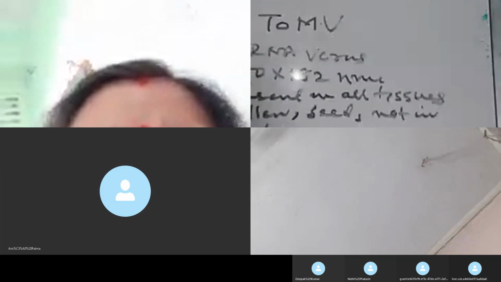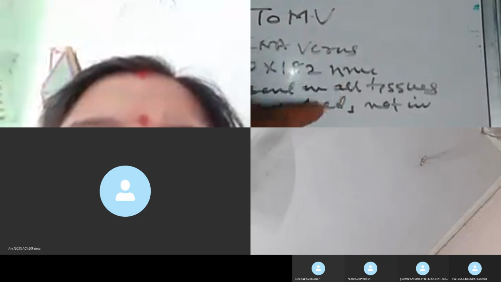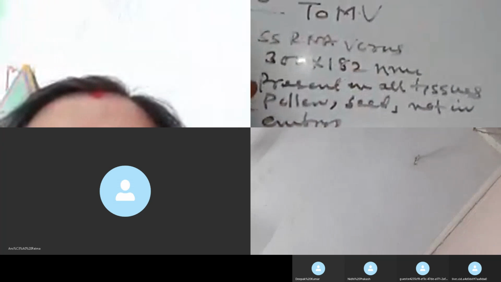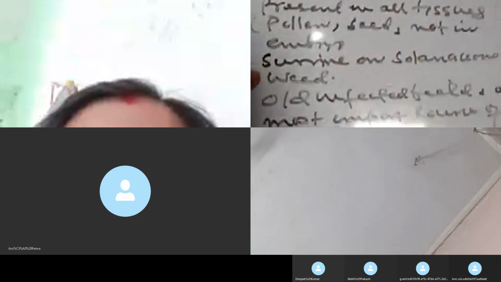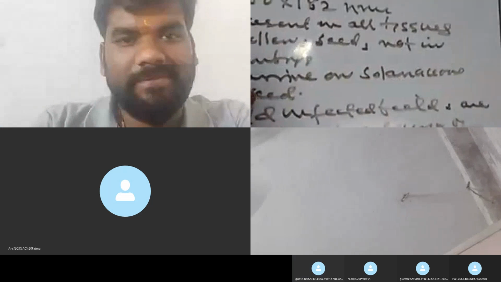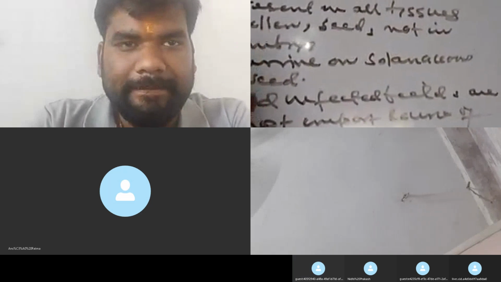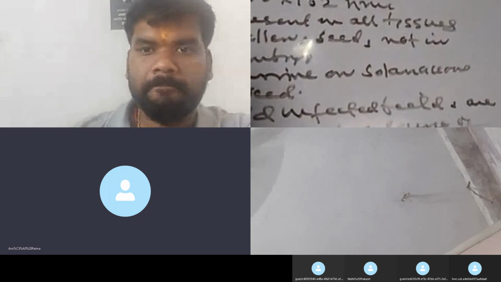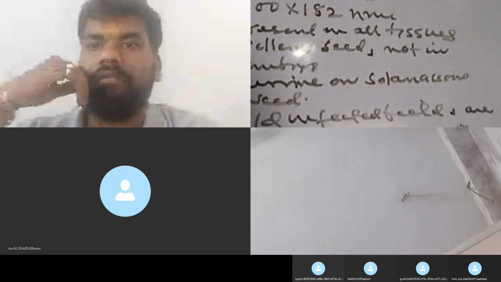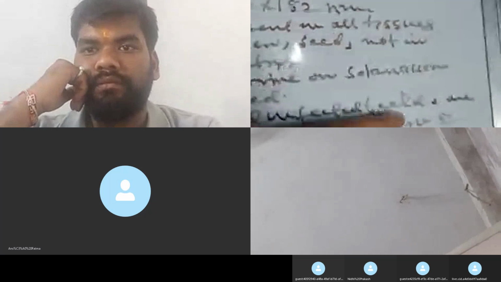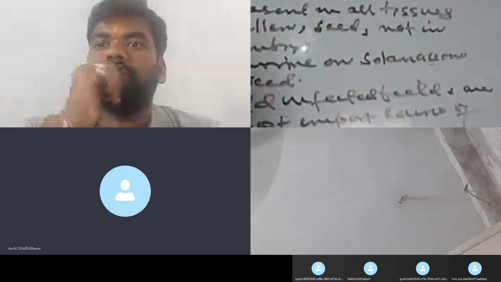The size of this virus is 300 nm in length and 18 nm in width. If infection takes place, this virus is present in all tissues of the plant, including the pollen and seeds, but not in the embryo. This virus survives on Solanaceous weeds, which are unwanted plants, in the off season when the tomato is not growing. It also remains in inactive form in old infected plants in the field.